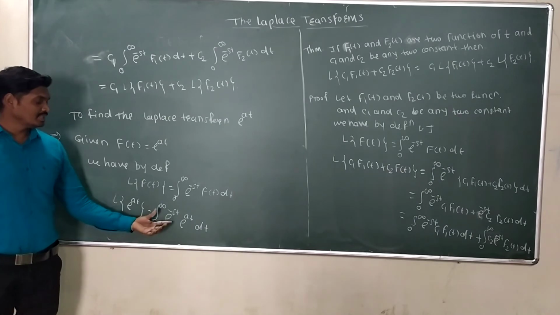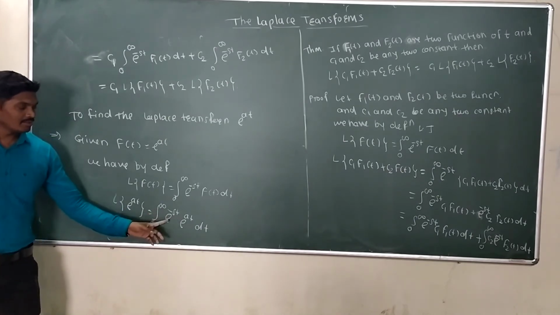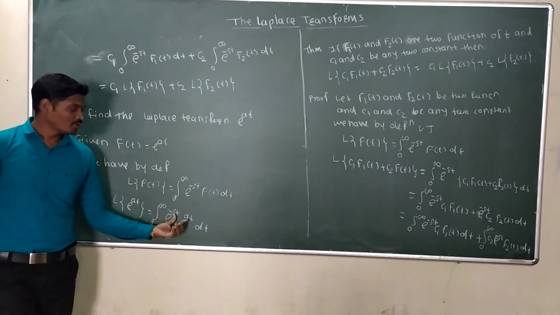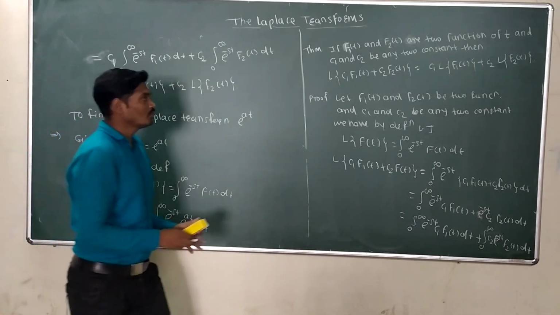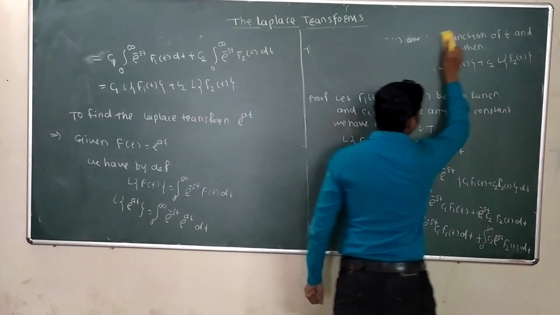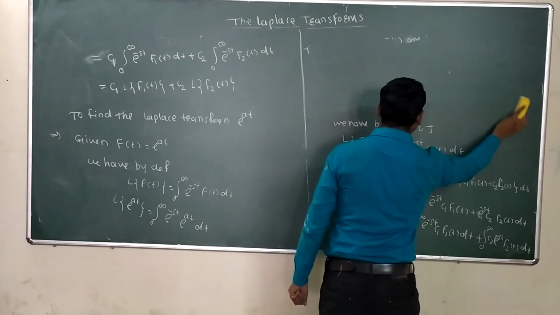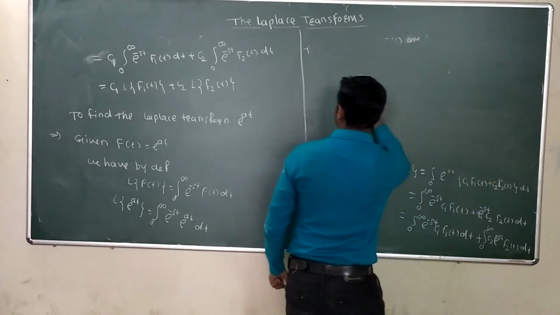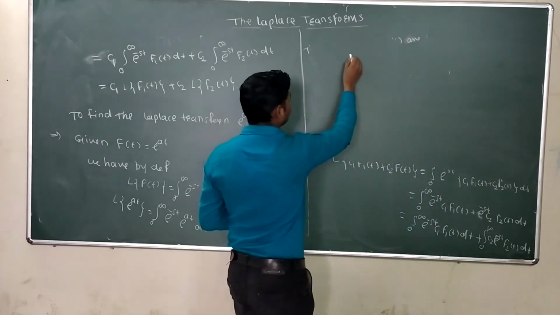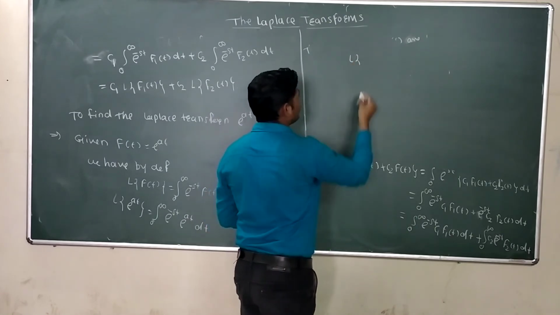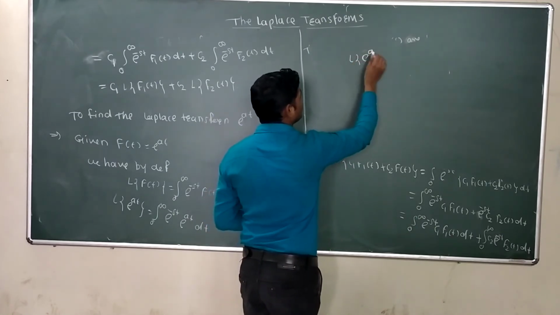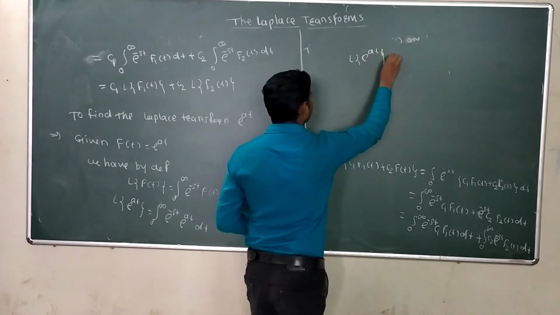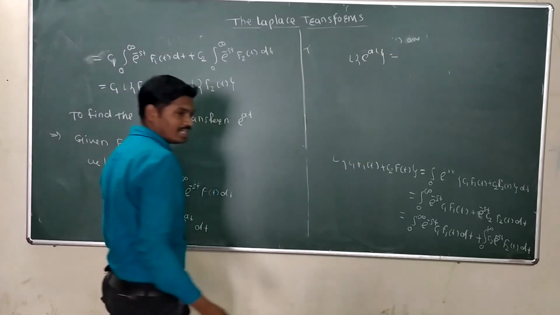Now let's see here. Observe that here the base is the same. Therefore, addition of the power. Therefore, we get Laplace transform of e raised to at, here the base is the same, therefore addition of the power.